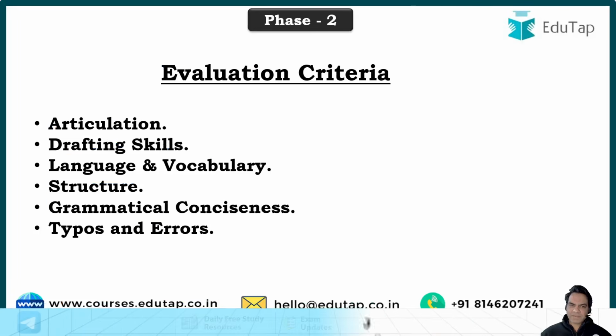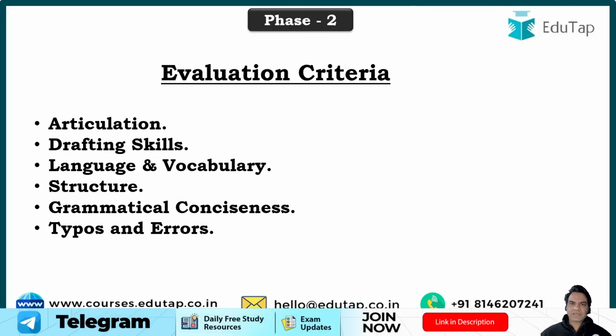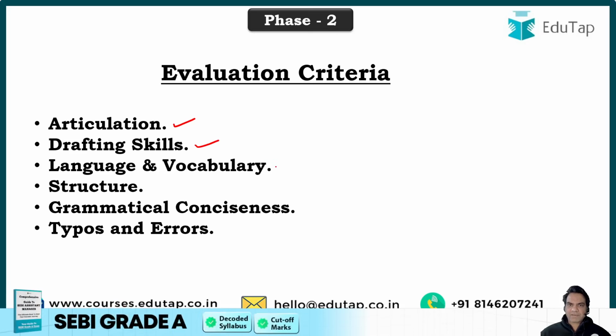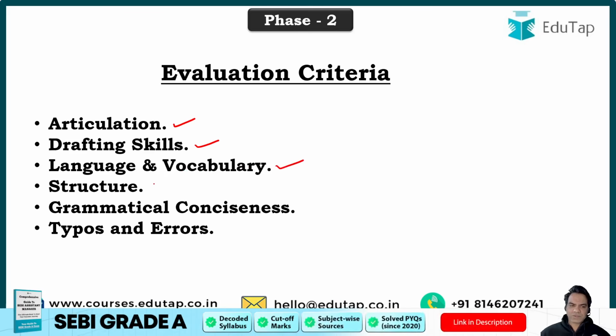Now let's delve deeper into it, guys. What are the evaluation criteria for your exam? Your answers are first of all evaluated on your articulation, how well researched your answers are, your drafting skills, how well structured and how neatly prepared and factually correct they are. The language and vocabulary that you use is going to play a crucial role in your answers.